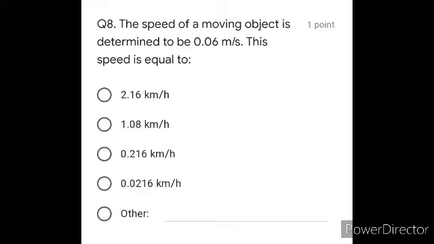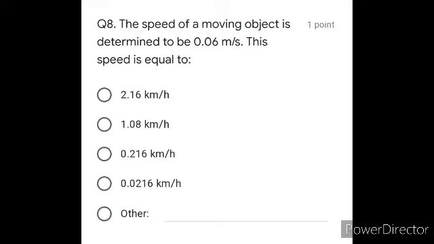Okay, question number 8. The speed of the moving object is determined to be 0.06 meter per second. This speed is equal to, options are given all in kilometer per hour. It means that we have to convert the value from meter per second into kilometer per hour. Fine. In meter per second, it is 0.06. Whenever you have to convert any value from meter per second to kilometer per hour, you have a straightway formula. Just multiply the number with 18 over 5.